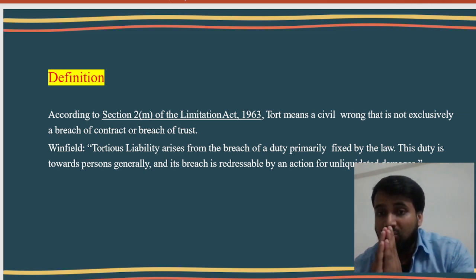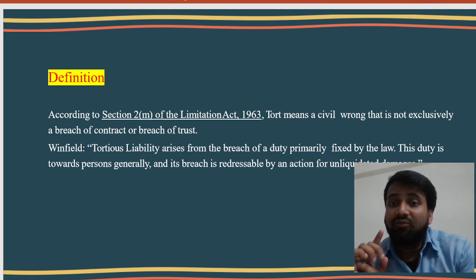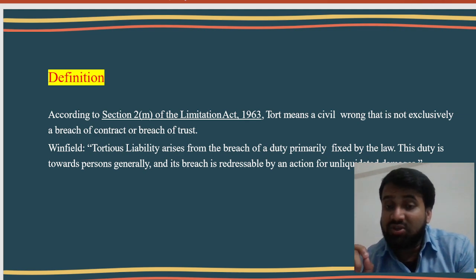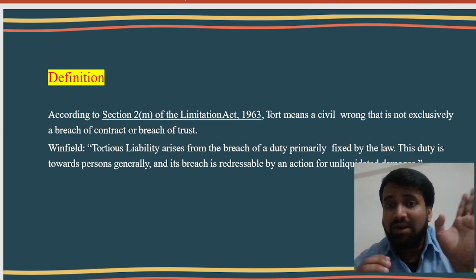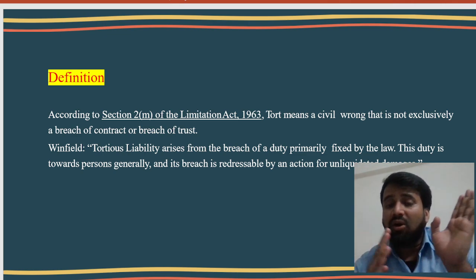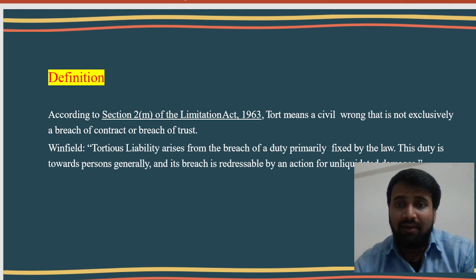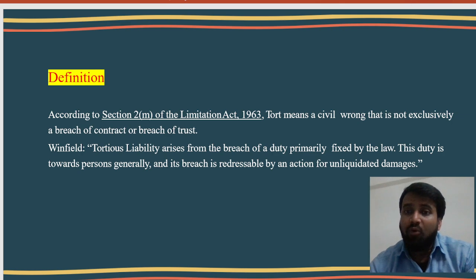Tort is totally a civil wrong, and it is not a breach of contract or breach of trust. So we can say law of torts totally differs from the law of contract or law of trust.